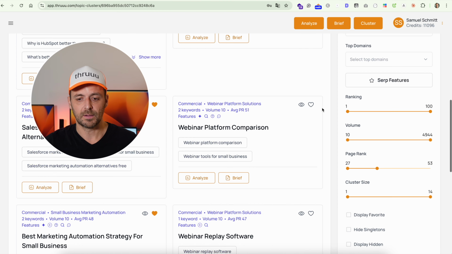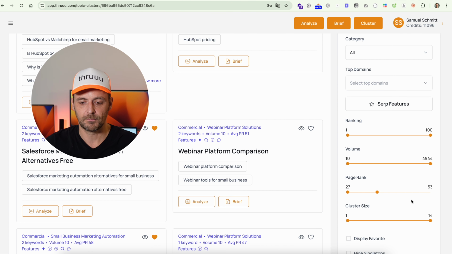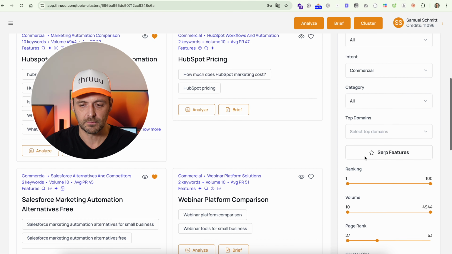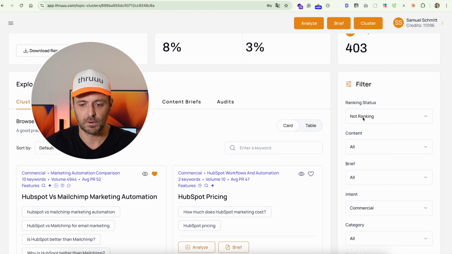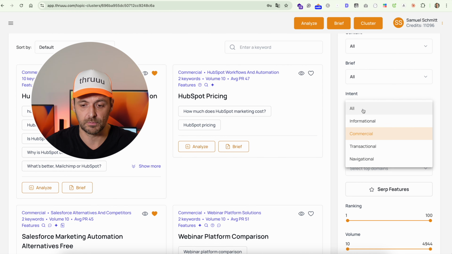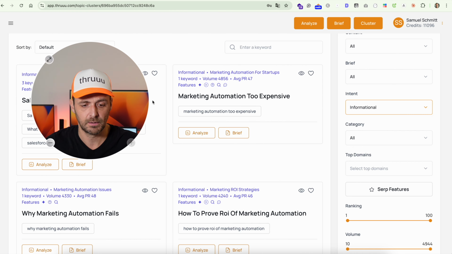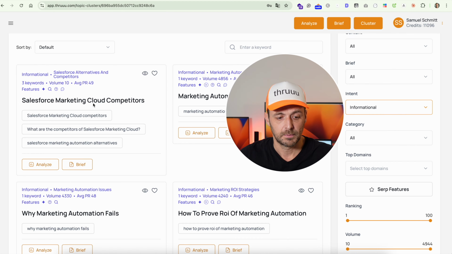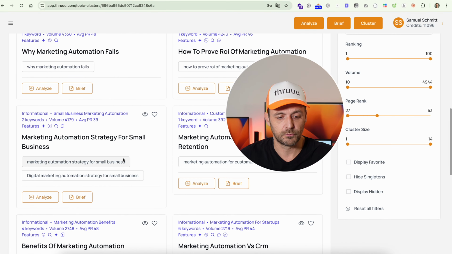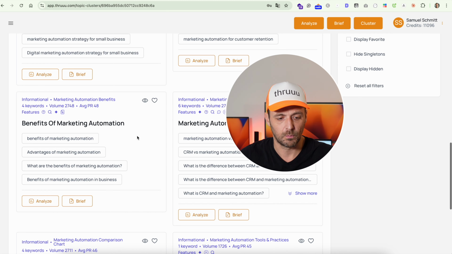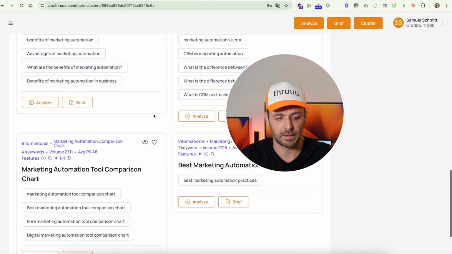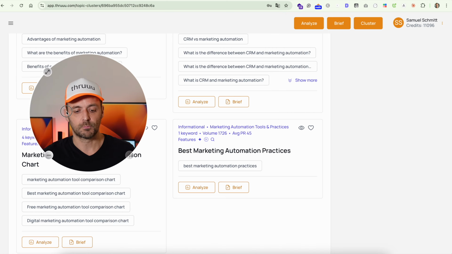So this was interesting filters. So play with that, check where you're not ranking, check the intent. Also, you can focus on informational. It's fine as well. Up to you to decide. Like benefit, for instance, why not having that in our blog? Could make sense. I don't know. But yeah, don't hesitate to play with the filters.